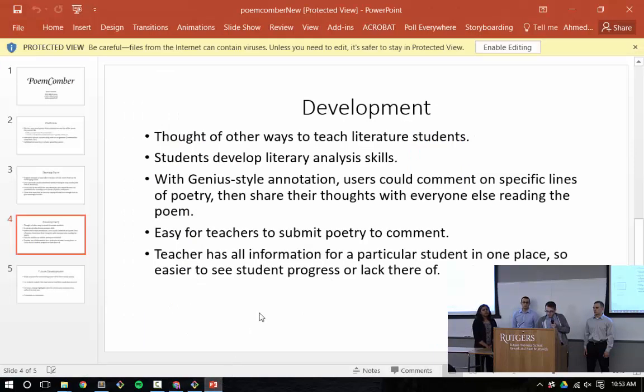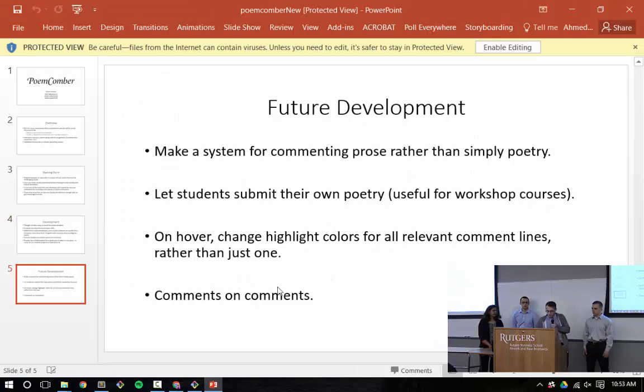I wanted to see, what was the other one I had included here? Oh yeah, leaving comments on comments as well. So in this manner, you'd be able to comment on a user's particular comment and make it an even more collaborative environment for literary analysis. And that's PoemComber. Thanks so much.